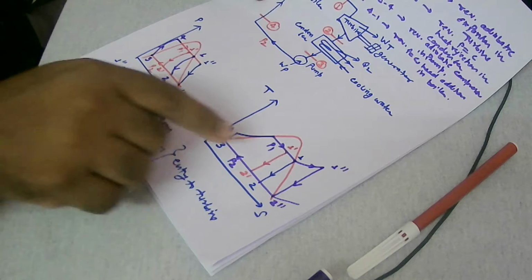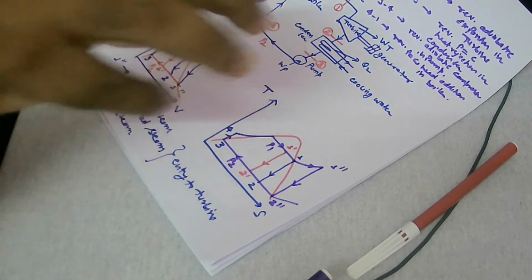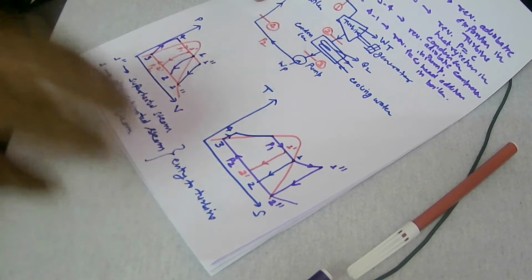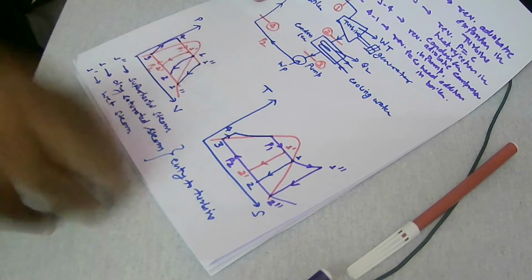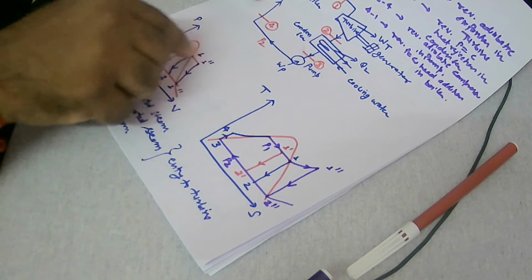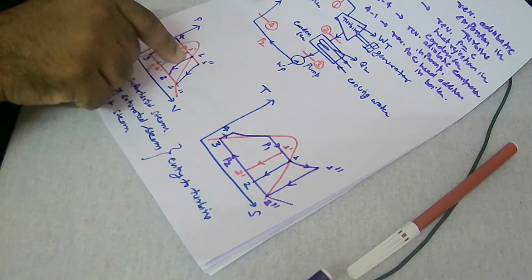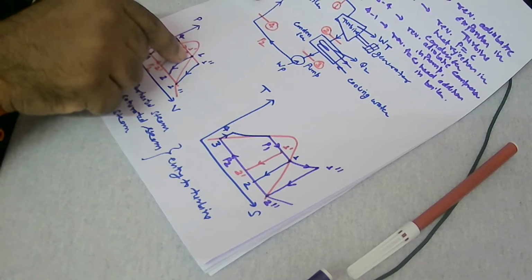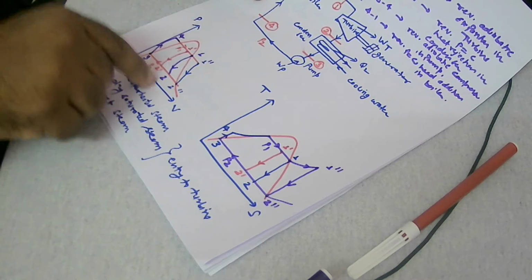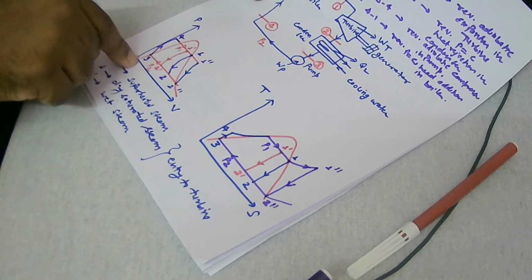And steam after expanding through the turbine may again be a dry saturated steam, a wet steam, or too wet steam, right? If it is a superheated steam which is getting expanded, it may reach the dry saturated condition. If it is a dry saturated steam which is getting expanded, a reversible adiabatic process through the turbine, it will reach the wet steam. If the initial condition is wet steam, it will become too wet at the end.